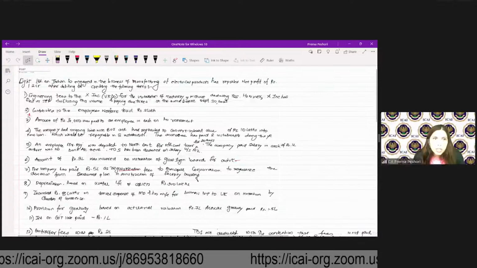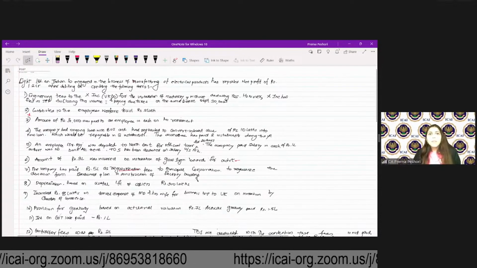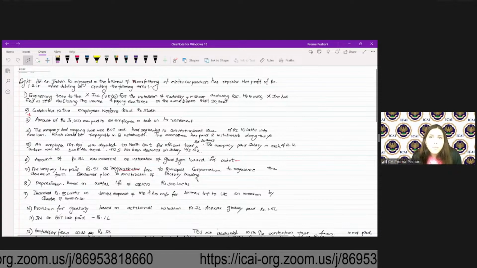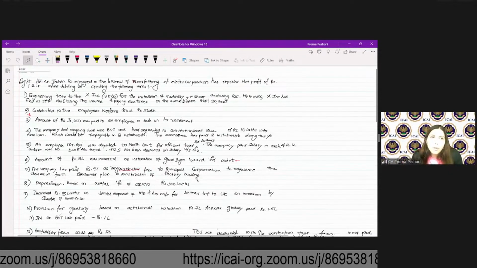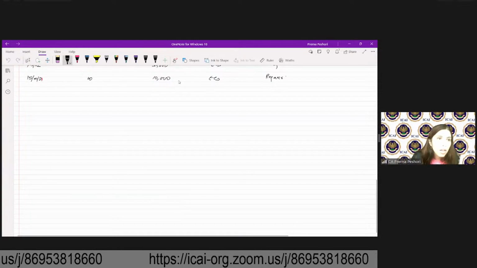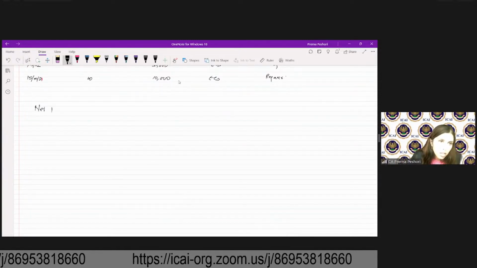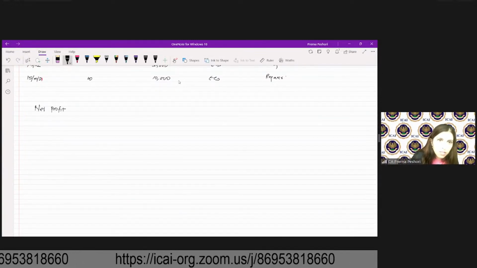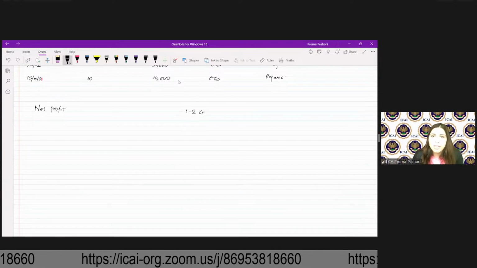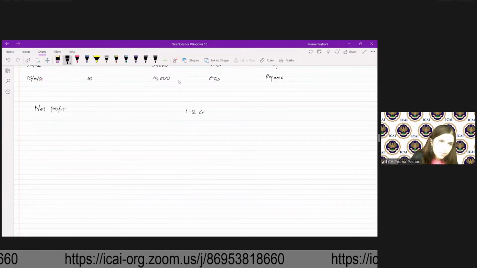Okay. So Light Limited, an Indian company engaged in the business of manufacturing of electrical product, has reported net profit of 1.2 crore. So we'll start with the first, net profit is 1.2 crore. Okay, net profit as per P&L.